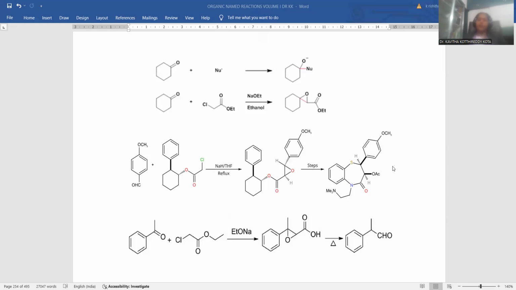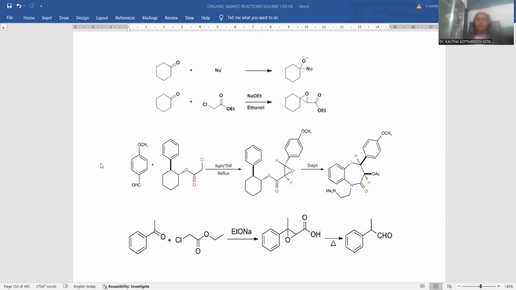So this kind of molecule is originated, in accordance with the chemical transformation. So steps may not be mentioned, but this will be the final product starting with this intermediate compound which is generated by the Darzens condensation.